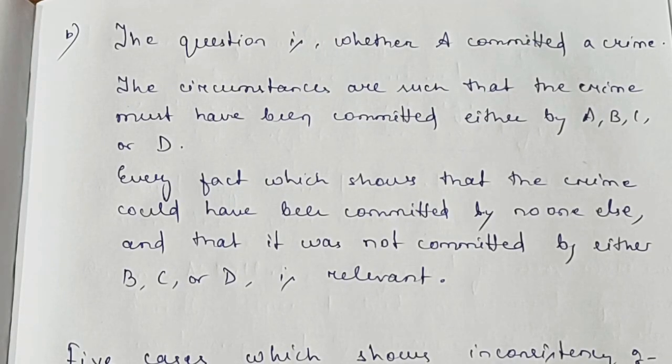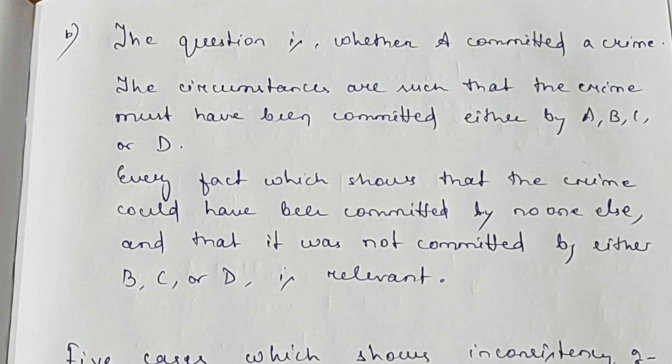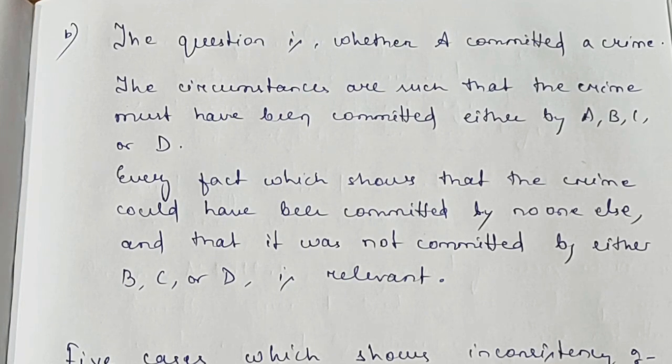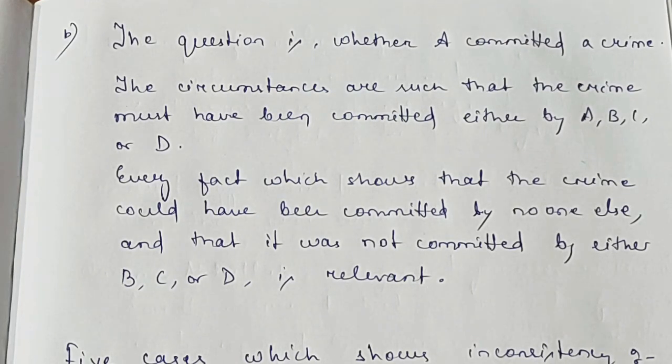Now let's see the second illustration. It says the question is whether A committed a crime. The circumstances are such that the crime must have been committed either by A, B, C or D. So there is probability of committing the crime by A, B, C or D, four persons.